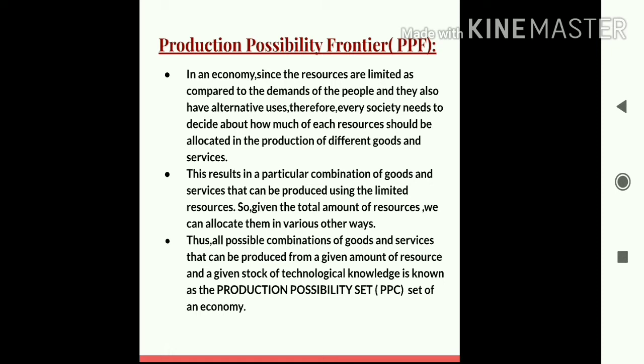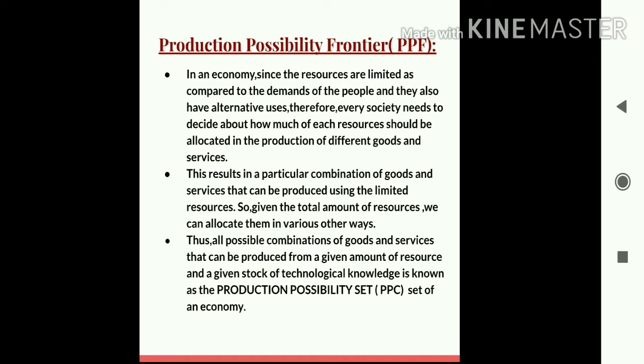And then students, the second reason is that the resources to satisfy these wants of the people are very much limited. The resources are in fact scarce. And students, the third reason is the resources are not only limited or scarce, but these resources have alternative uses. That means one resource can be put to various other uses.